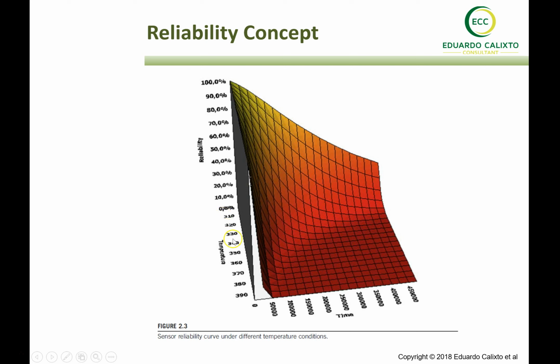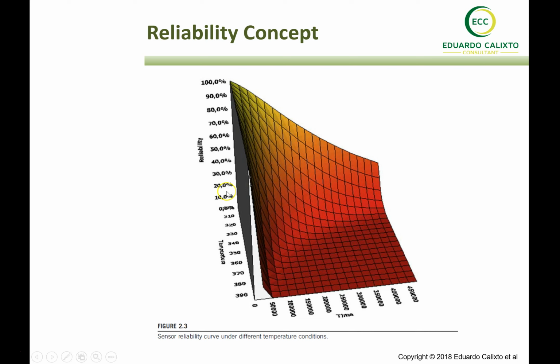And that condition increases if we put the equipment in a harsher environment. So here in this axis Z, we have different temperature levels. The higher the temperature, the lower the reliability for the same period of time. We can see here that at 5,000 hours, the reliability is close to between 90% and 100%,